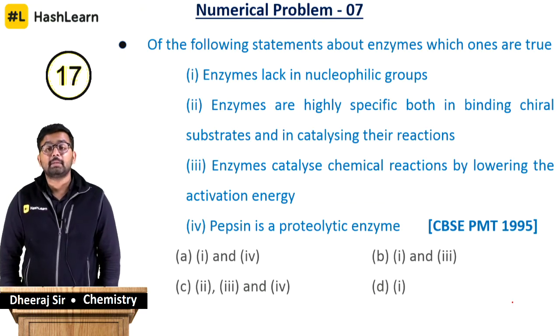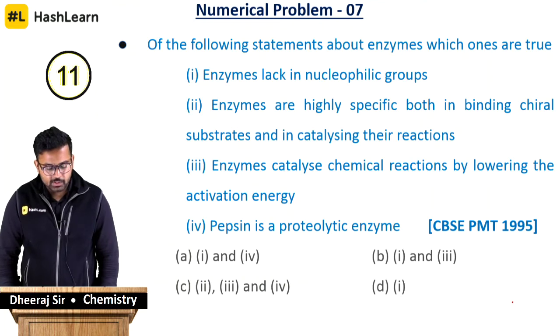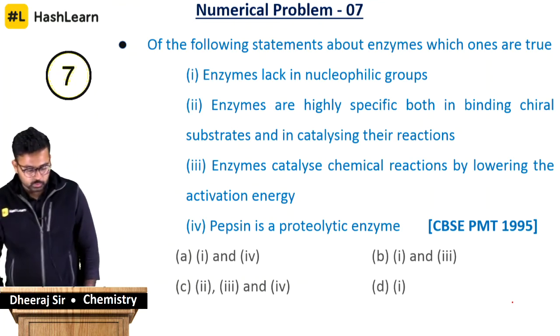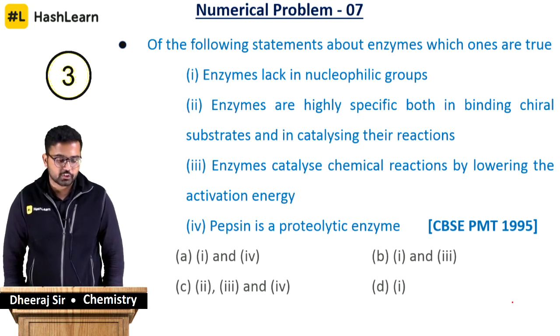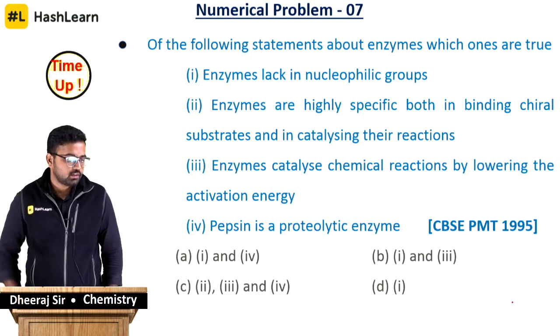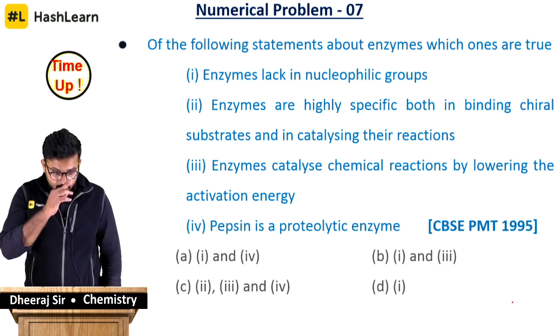Basically, they are talking about the specificity of enzymes. Third, enzymes catalyze chemical reactions by lowering the activation energy. Fourth, pepsin is a proteolytic enzyme. So which one is it going to be, guys?